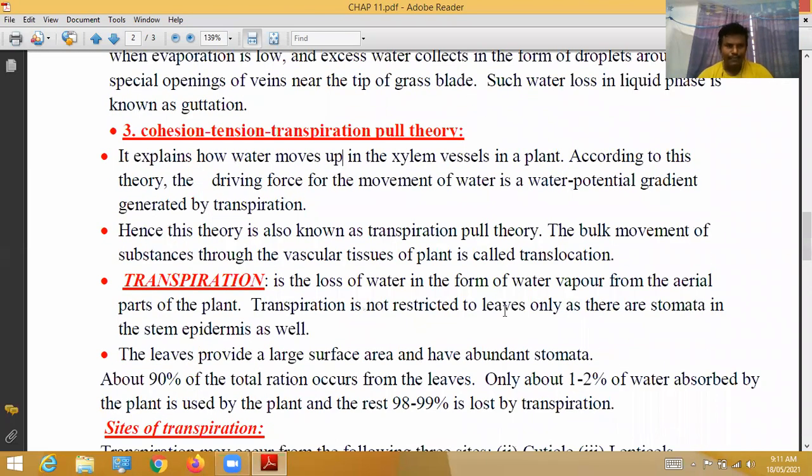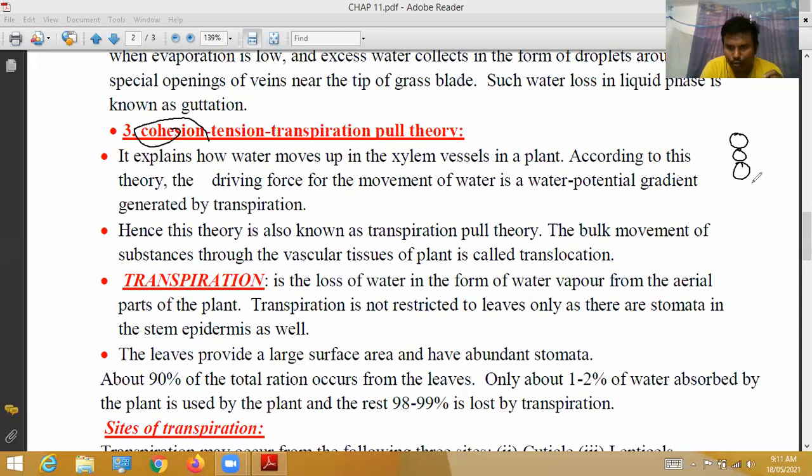The next theory is the cohesion tension transpiration theory. Cohesion tension means what? We already discussed it yesterday. Cohesion means what here? The mutual attraction between water molecules.